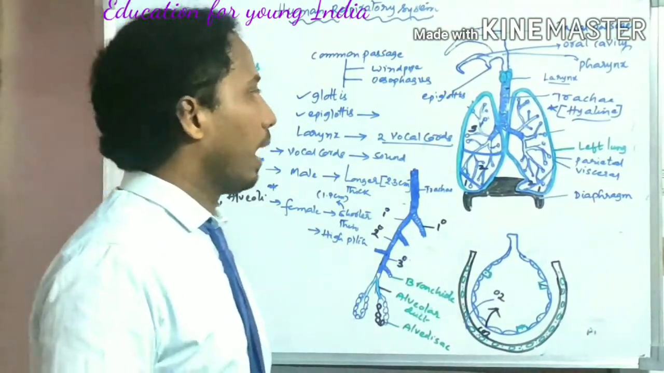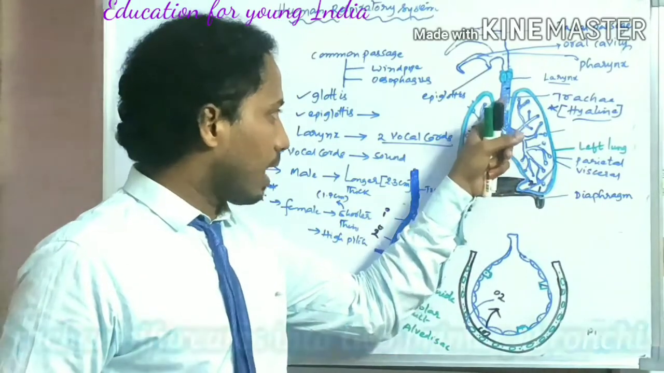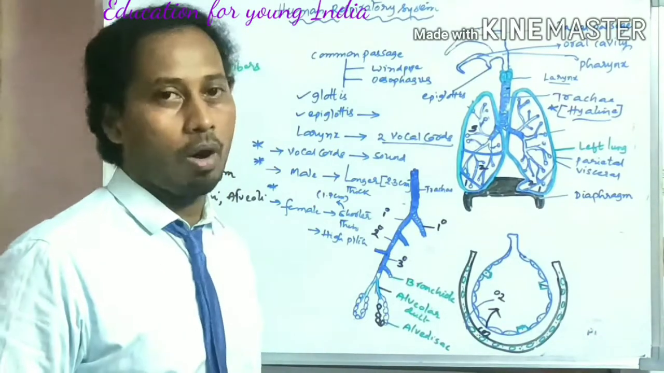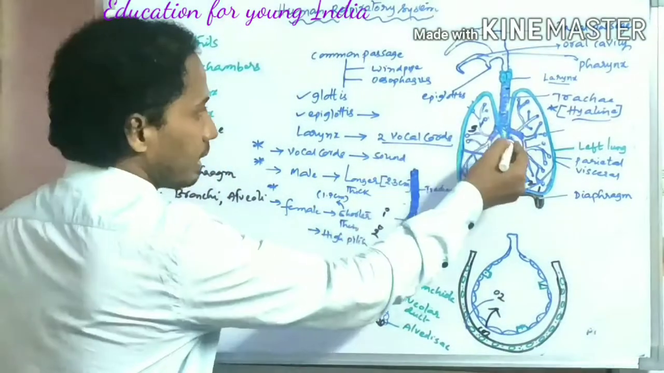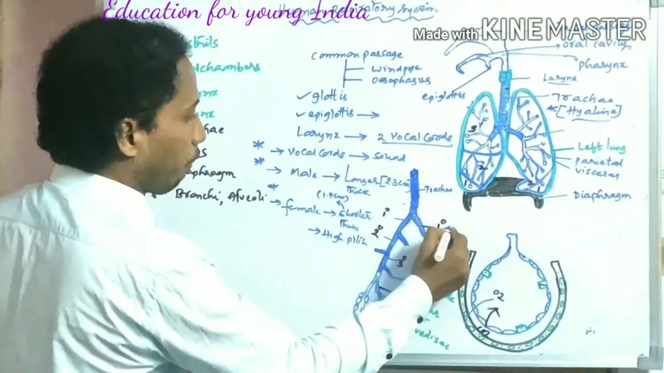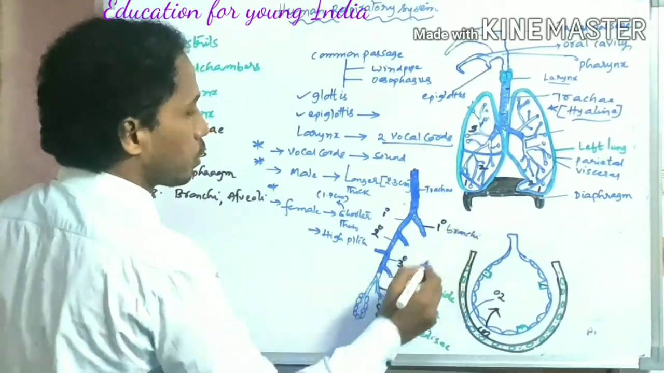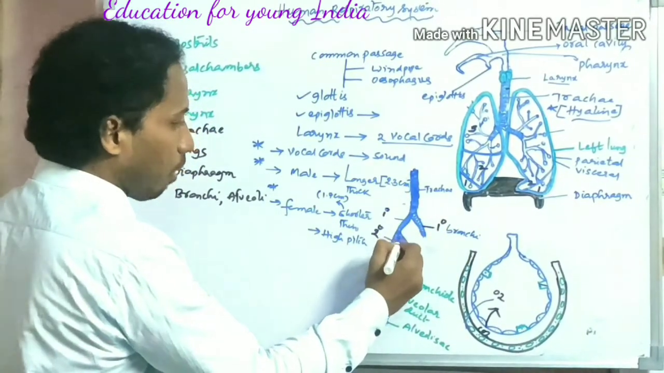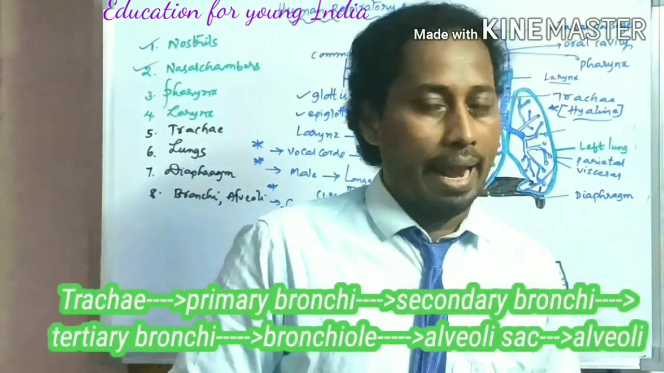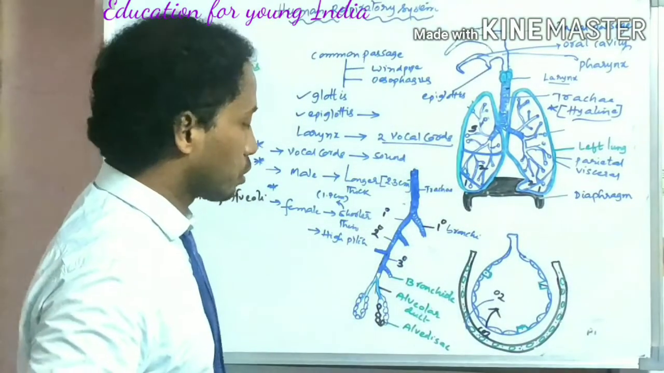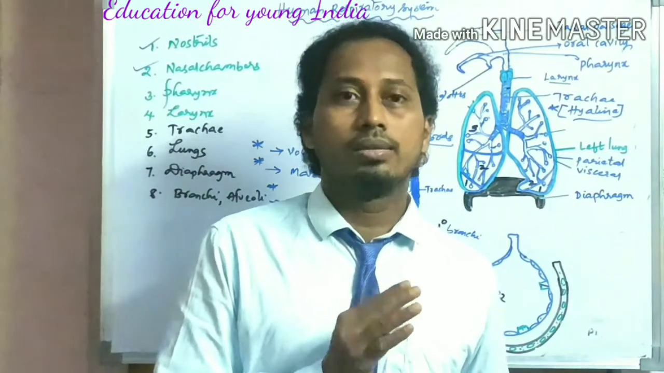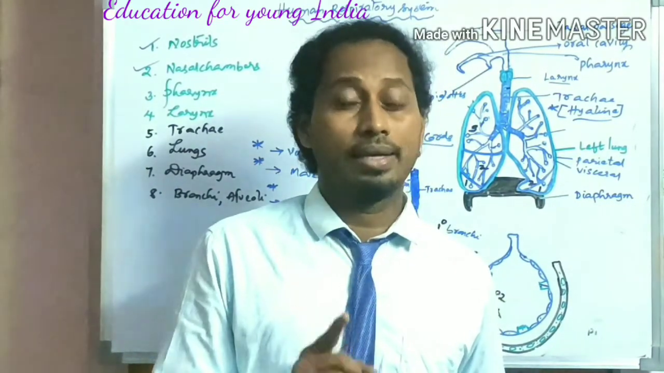After that, if you watch very keenly, the trachea is bifurcated into 2 parts, called primary bronchi. I maximized here. If you watch here, this trachea is bifurcated into primary bronchi. Again, the primary bronchi bifurcate into secondary bronchi. Secondary bronchi bifurcate into tertiary bronchi. After that, bronchioles are present. At last, this ends up with the alveolar sac.